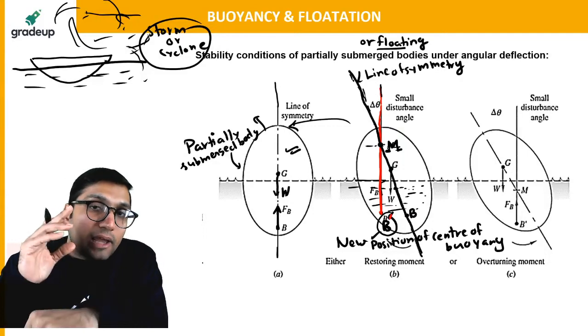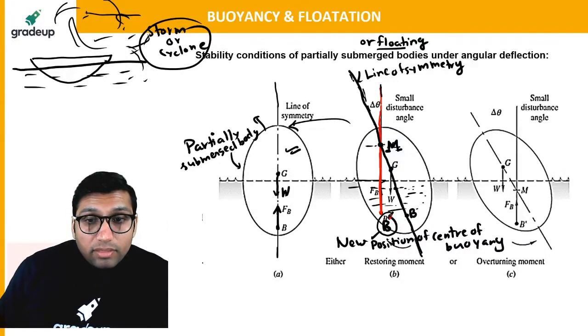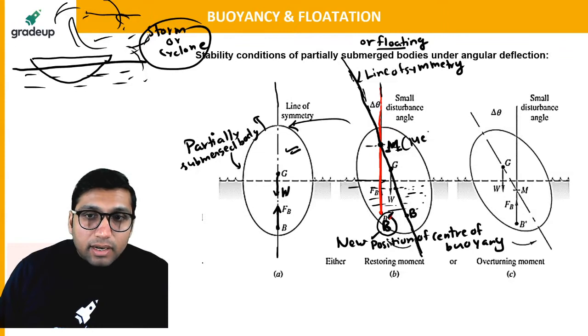Okay? So in the case of a partially submerged body, when this new position of center of buoyancy, if you join a line with the old line of symmetry, you will get a point. It will cut at a point, and that point will be called the metacenter. This is called the metacenter point.